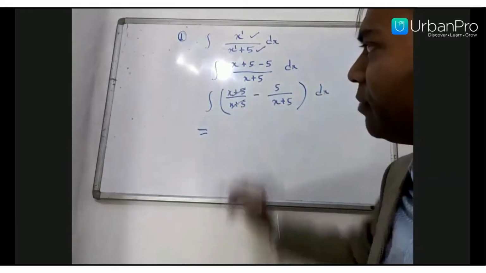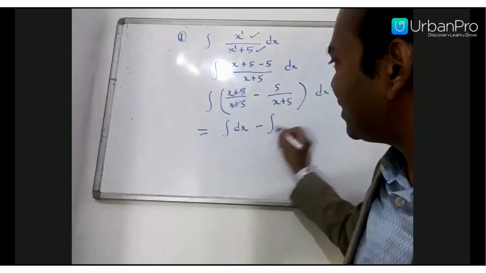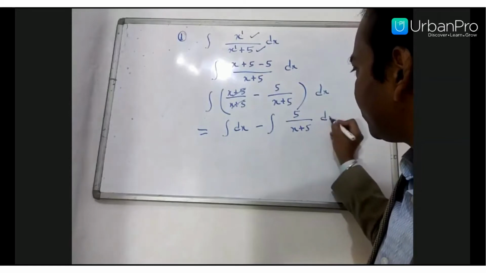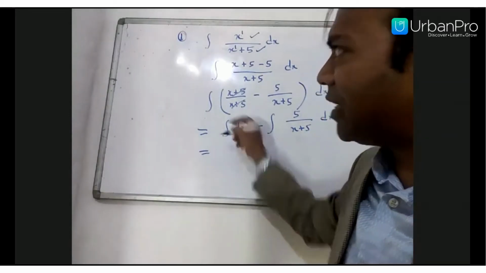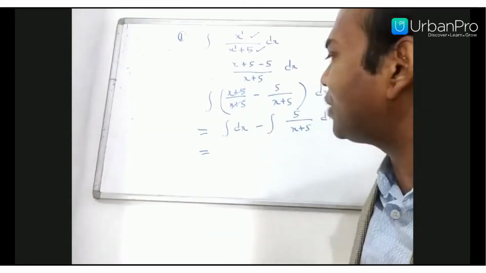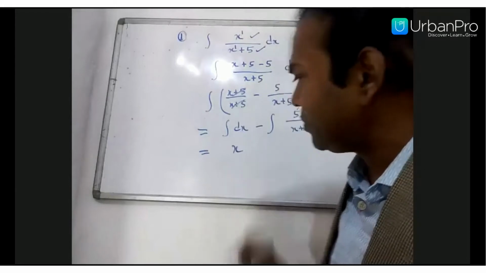Numerator and denominator are the same, so they cancel out. It becomes only dx, integration of dx minus integration of 5 upon x plus 5. You know integration of dx, just like I told you earlier. Integration of any k dx is kx. So here k is 1. 1 dx is just 1x, meaning x.